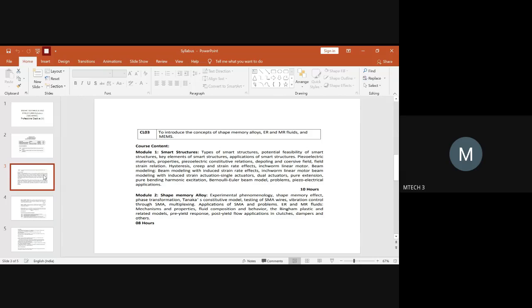So you need to relate the importance of shape memory alloy, and how ER and MR fluids play a vital role in device applications. In the device application, you are focusing on MR dampers. So show a real-time application of MR dampers in any industry or organization, abroad or in India, where they have implemented it already.